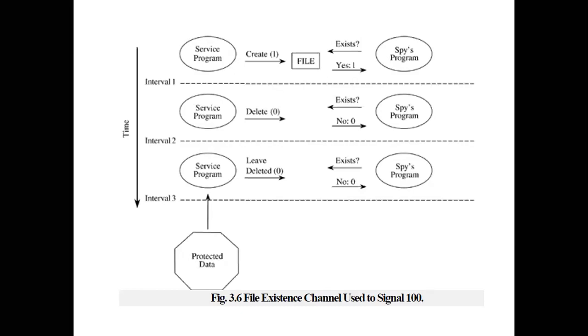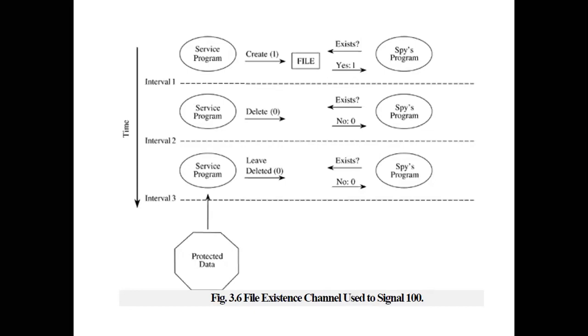So what it does is this service program creates a very large file, and by creating a very large file, it is actually occupying most of the available disk space. Since it is occupying most of the available disk space, the spy program will also try to create such a large file. If the spy program is not able to create such a large file, it means that the service program has created a large file and it is revealing 1 to the spy program.